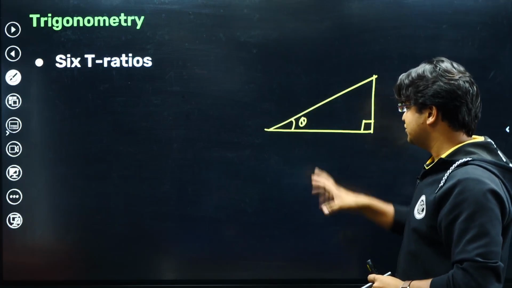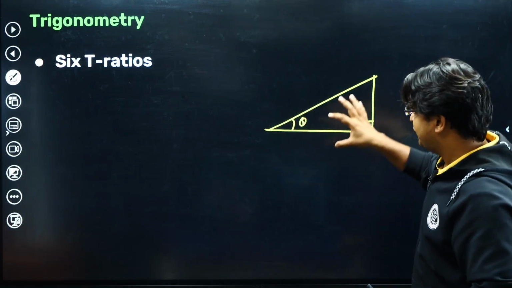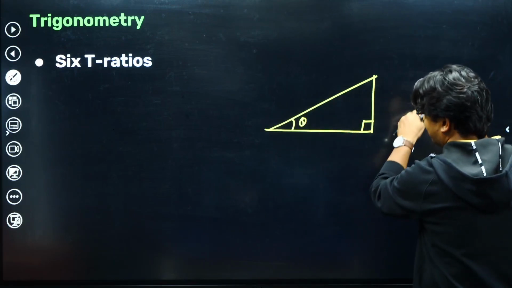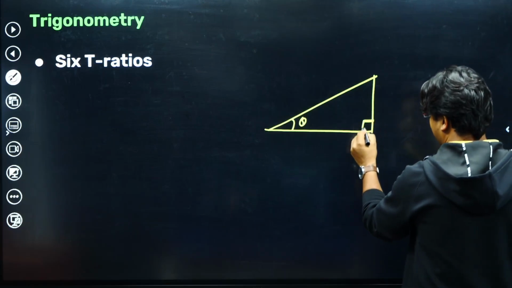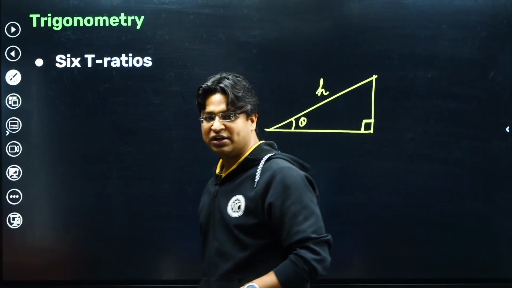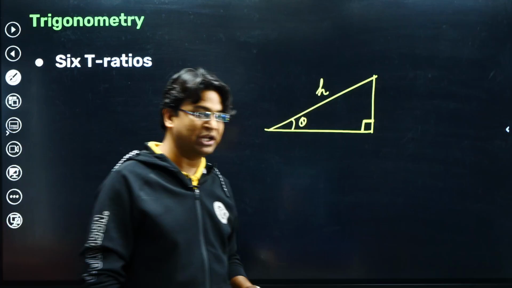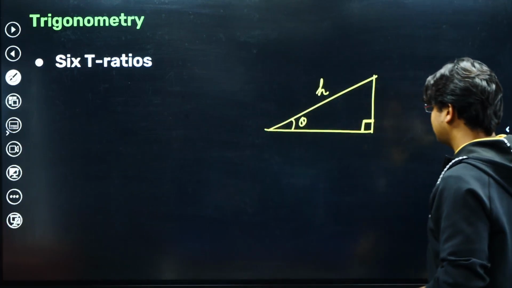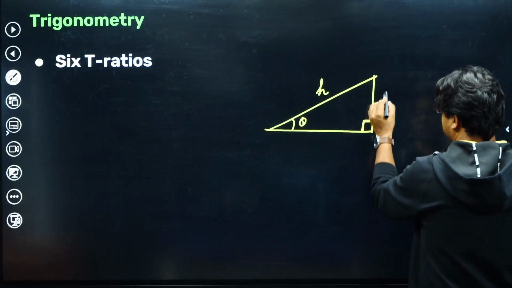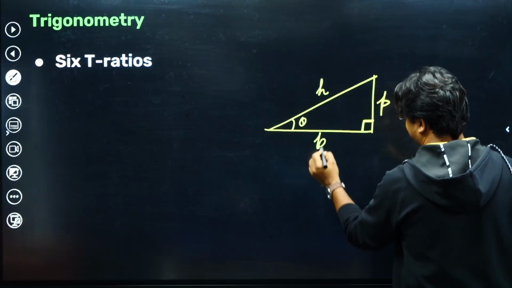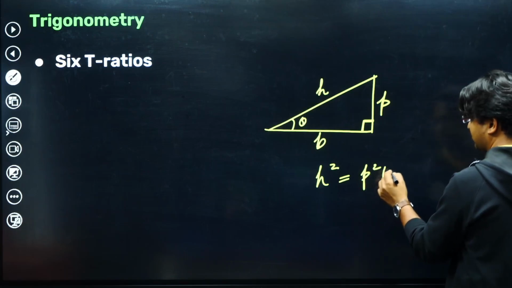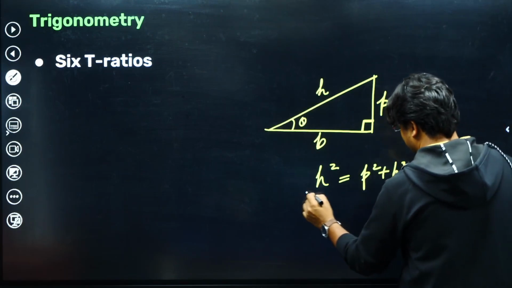Once you mark this angle theta, the length opposite to 90 degree is called the hypotenuse. The longest side of a right angle triangle is called hypotenuse. I think you know that because you should be aware of the Pythagoras theorem. This is called the perpendicular, this is called the base, and from Pythagoras theorem we know that h square will be equal to p square plus b square. So this is Pythagoras theorem.